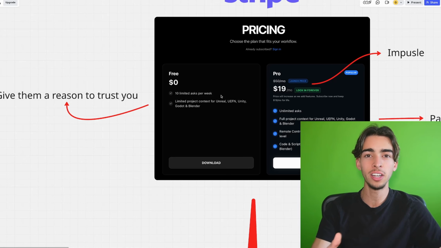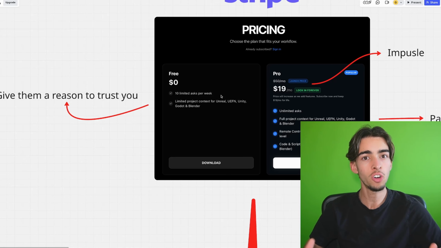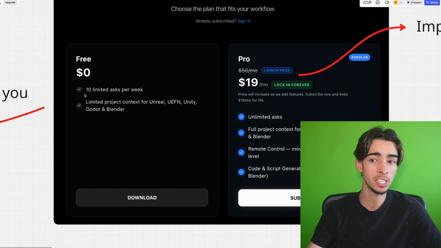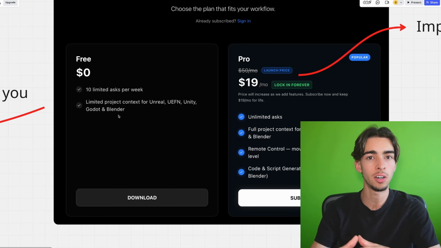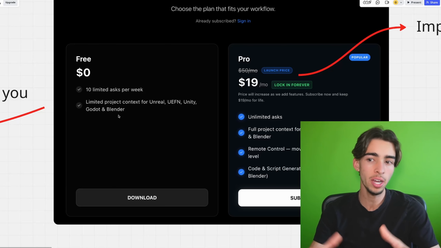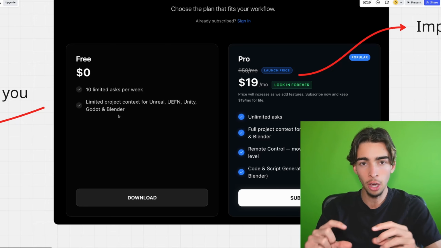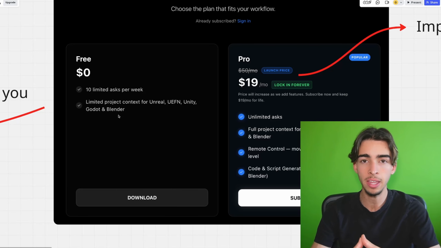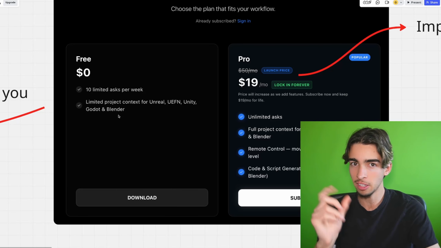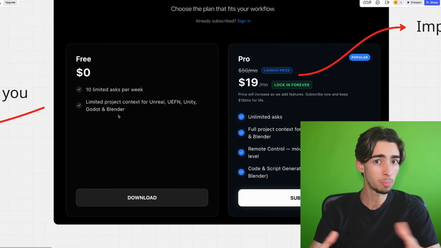And I know that good is a vague word, but you know what I mean. Solves the problem in a very efficient way. And in the free tier, I specifically just gave them 10 limited asks per week and limited prior context for all of these game engines. So it was like a taste of what they can get with my SaaS. They can try it, but it's very limited. So it hooks them because my SaaS is solving the problem that they have, but only for a limited fraction of what they could be using it for.